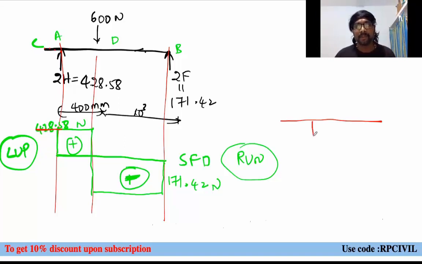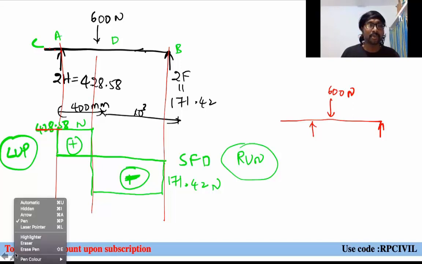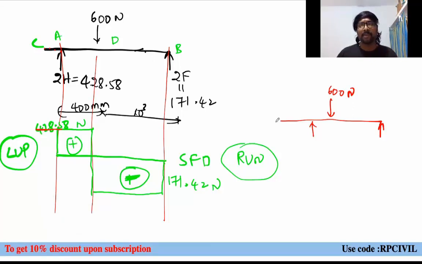And here if you observe, when you are trying to draw this bending moment, on this overhang portion there is no load, right? When there is no load on this overhang portion, even if you don't know the dimensions, you will not be getting any bending moment diagram on this overhang portion. No shear force diagram, no bending moment diagram if load is not there. And the normal bending moment diagram is what you will be getting here. This is your bending moment.